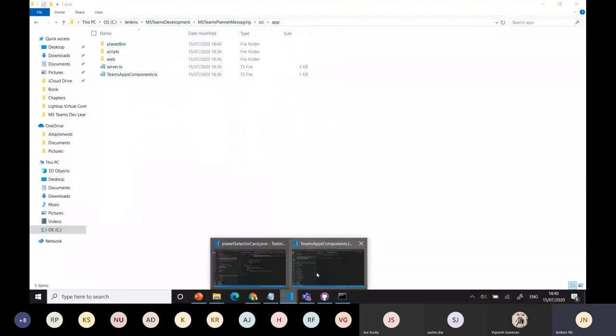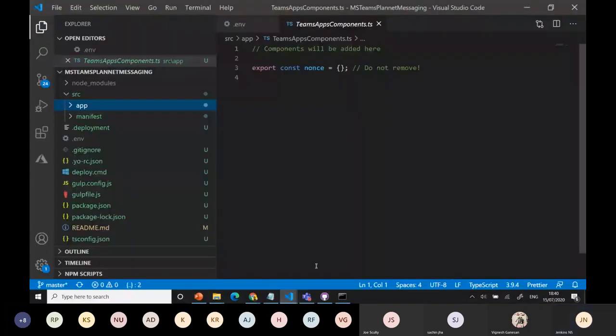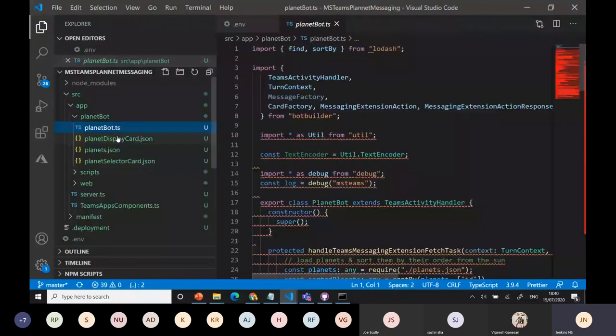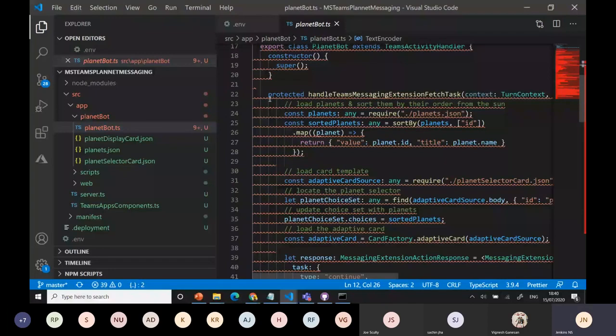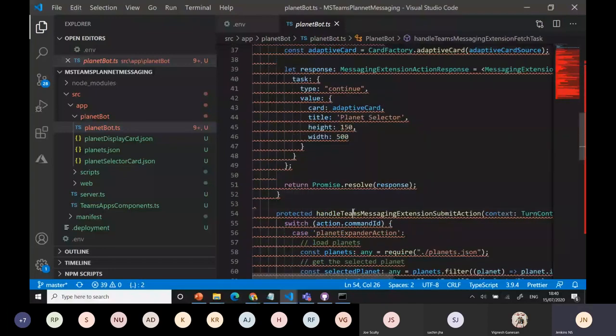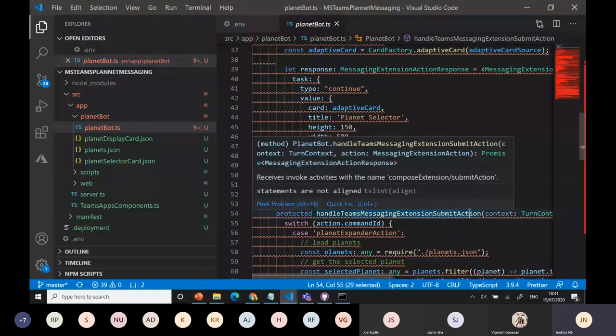What I use, you can go here. I can see the planet TS file. What I did is I used the libraries here, and I need to install this. I have imported the bot builder. Then I utilize that and communicate with the handle message fetch tabs. And I use the submit action whenever I'm submitting, because it's loading something, right? When I submit it, it will display what we need as a response back.